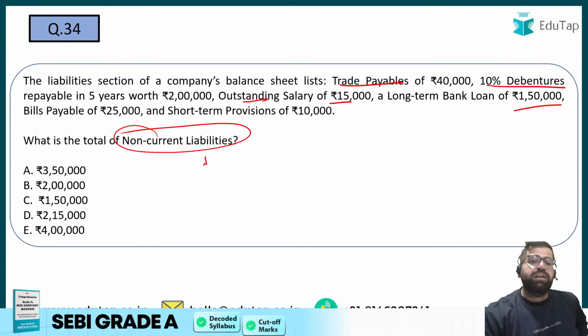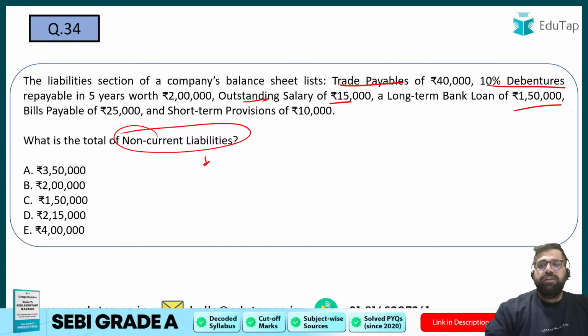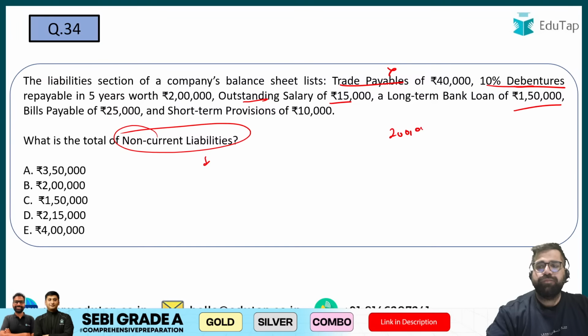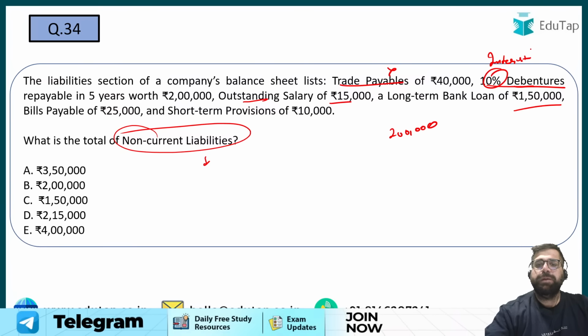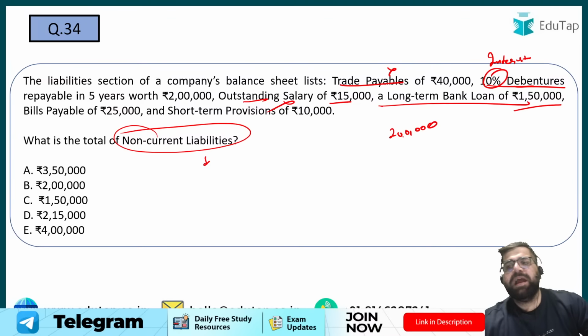Non-current liabilities are your long-term liabilities, right? Trade payable will not be added. Debentures will be added. Debentures are of 2 lakh. This 10% is the interest on debentures which you have to pay, which we also call the coupon. Outstanding salary is again a current liability. Long-term loan will be added, so it will be 1,50,000.